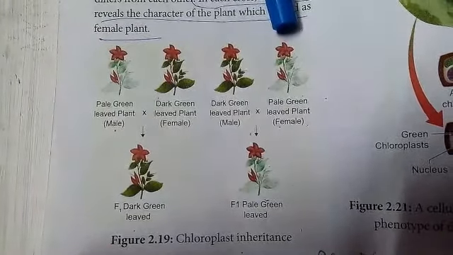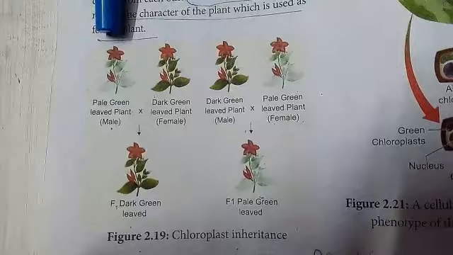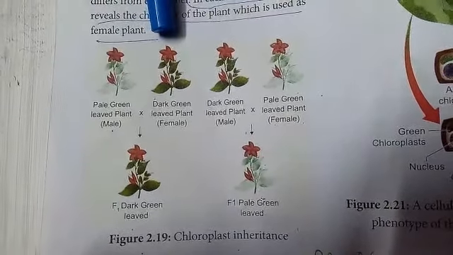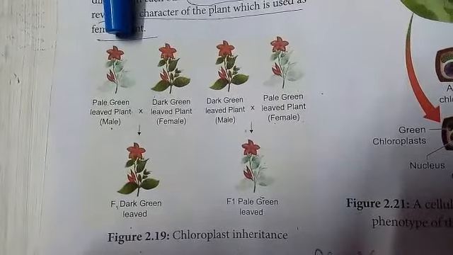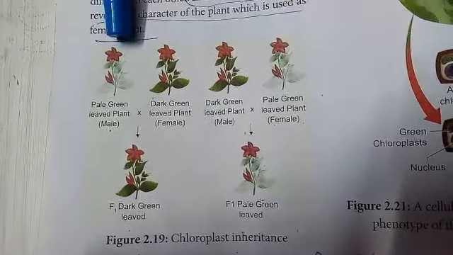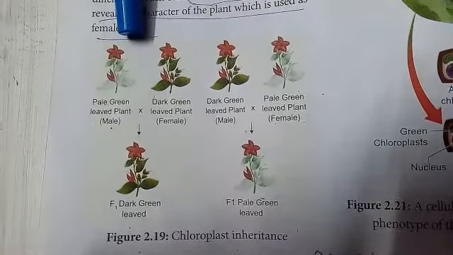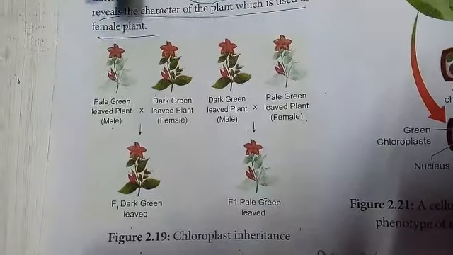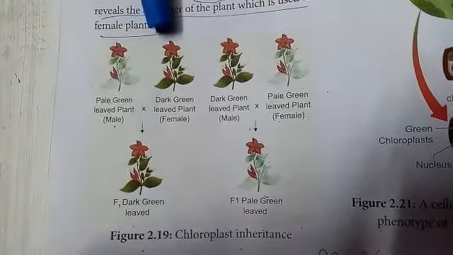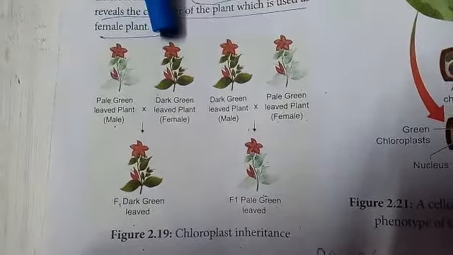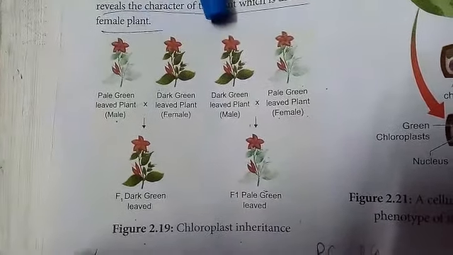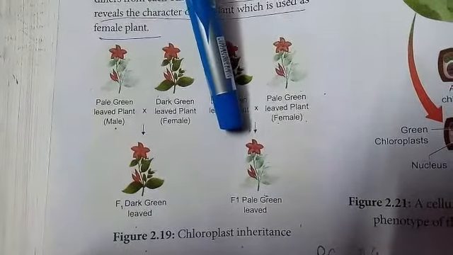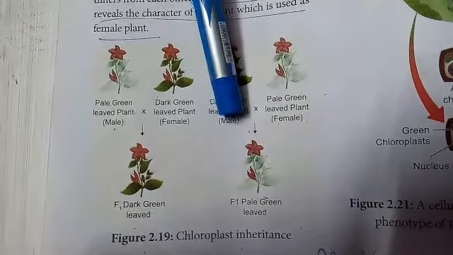In the next cross, the dark green colored plant is taken as female and the pale green colored plant is taken as male. For both crosses, according to Mendel, the F1 must be similar. But here, crossing the dark green male plant with the pale green female plant, the F1s are all pale green colored leaves.